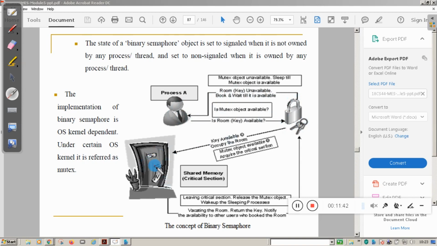When it is accessing the resource, the other process cannot access this resource. That time the value of the semaphore becomes 1. That means a particular process is accessing this resource, and the other process is not accessing the resource. This is the analogy given here. So now we will move to the counting semaphore.